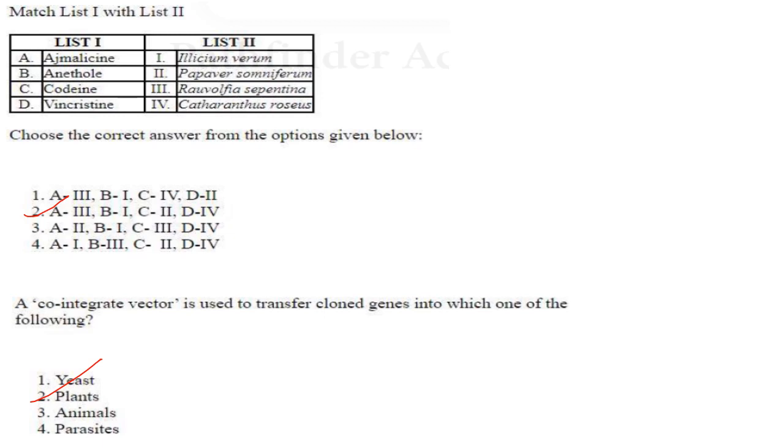Next one. A co-integrate vector is used to transfer cloned genes into which one of the following? So co-integrate vector is used in plant cell genetic engineering. So answer is option 2.